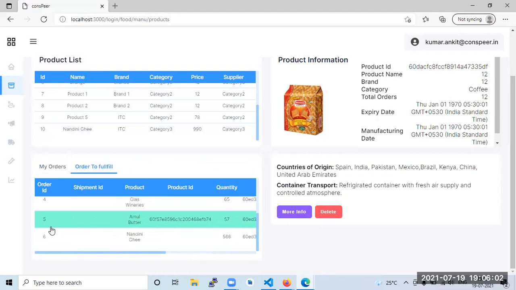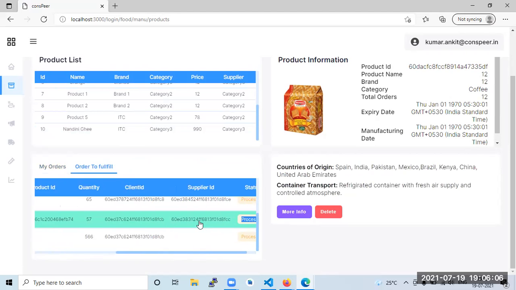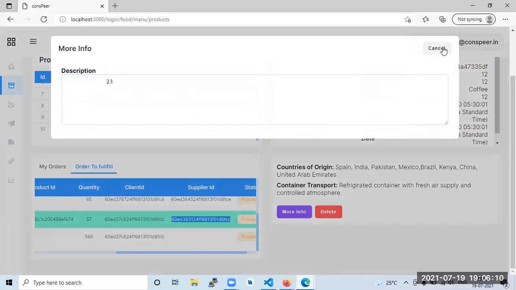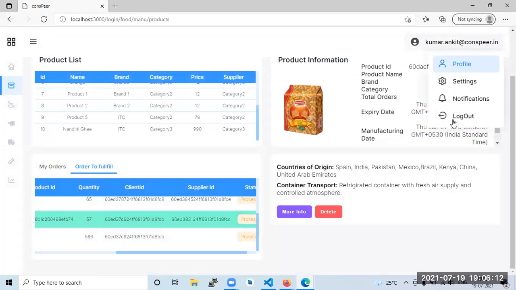The time shipment is kept by the supplier. The supplier which is assigned here is in pro mode info. You see what is written here. So I log out. Similar to the distributor, he may also make an order.